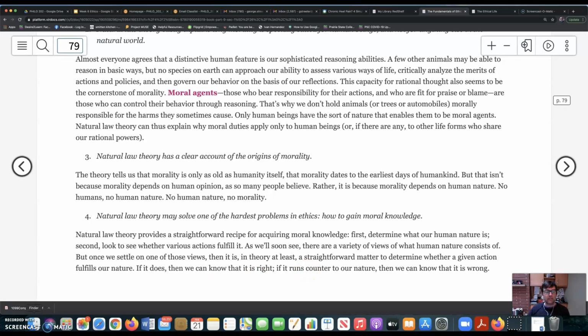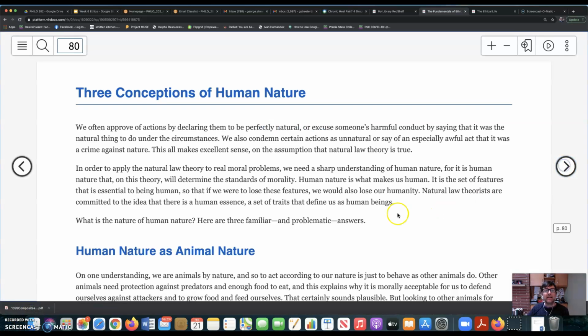Okay, so that's the first page, just giving a close reading. And so he's setting it up because he begins by pointing out that there are many attractive things about the theory.